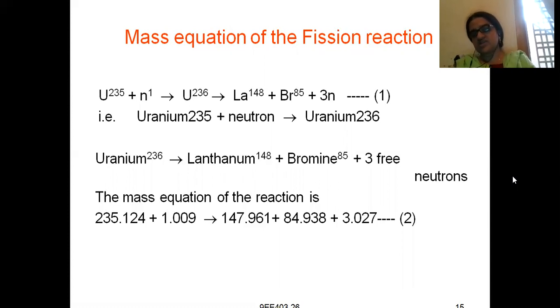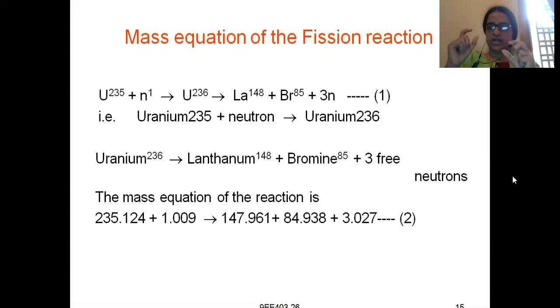The atomic weight on the left hand side should be equal to 235 plus 1, which is 236. Coming to the right side, uranium-236 is again disintegrating into two smaller nuclei, lanthanum 148 and bromium 85. 148 plus 85: 8 plus 5 is 13, 3 carry 1, 4 plus 8 is 12, and 13, 233 we get. But on the left side you have 236. So 3 free neutrons will be released.